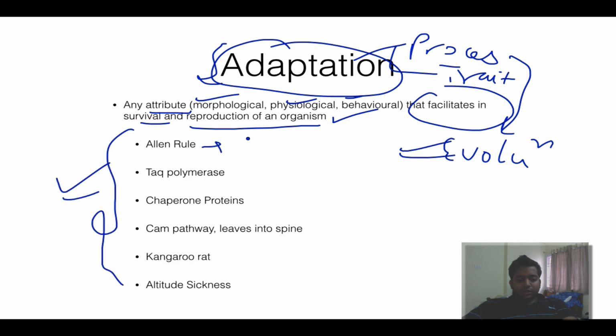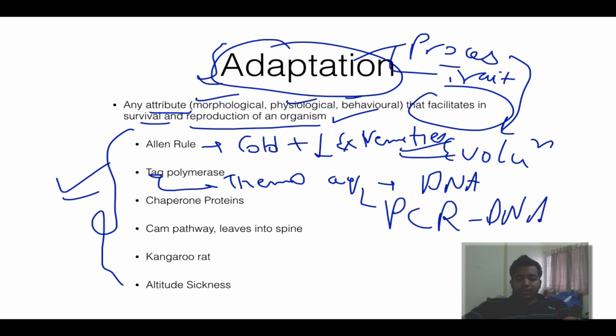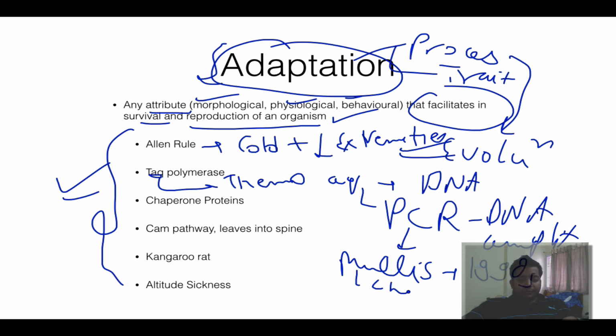Allen's rule says if you are in cold, you will have small extremities. Why? Because it will prevent loss of temperature. Taq means Thermus aquaticus. This is a bacteria whose DNA is thermostable, so it can survive in very high temperatures. It is used in PCR for DNA amplification. PCR stands for polymerase chain reaction, and it was discovered by Mullis, who got the Nobel Prize in 1990 in chemistry.